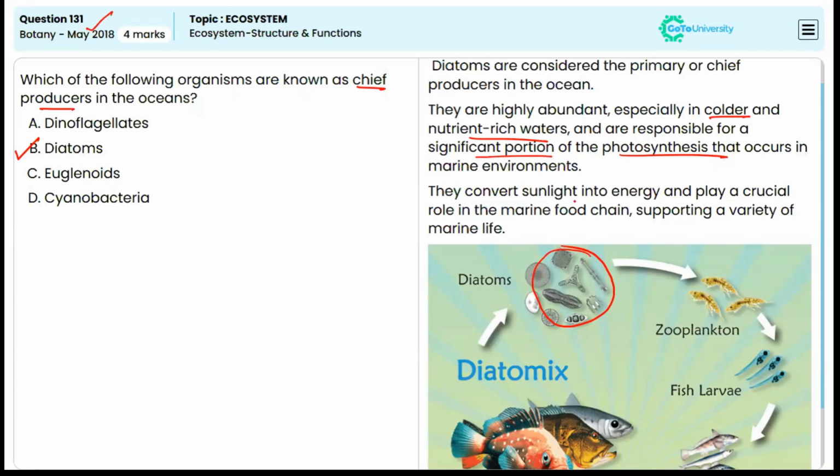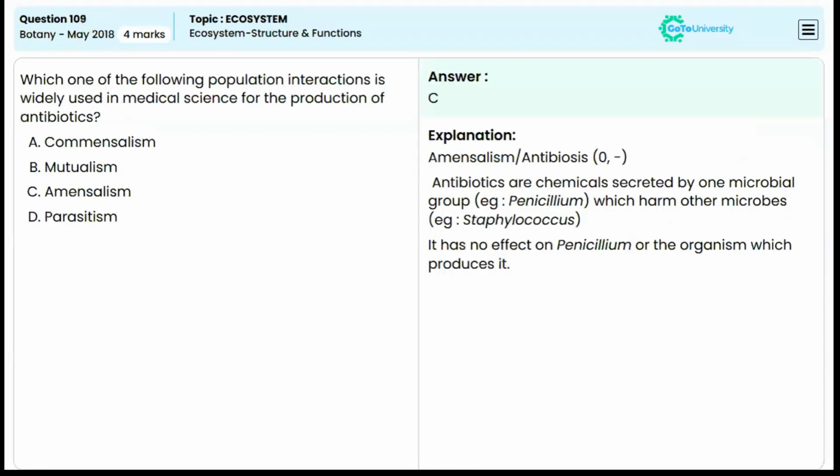They convert sunlight into energy and play a crucial role in the marine food chain, supporting a variety of marine life. So here you can see the zooplankton is depending on the diatoms. It is acting like a starter here, the chief producers in the ocean.